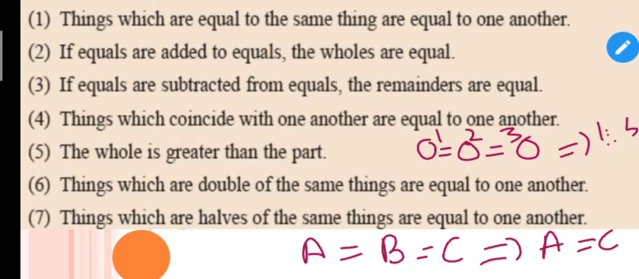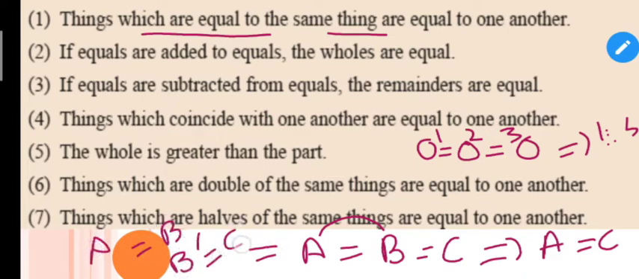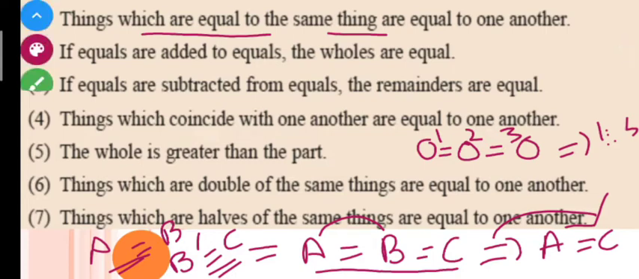So this axiom shows that things which are equal to the same thing are equal to one another. If A is equal to B and B is equal to C, then at last A is also equal to C. What is written? Things which are equal to the same thing are equal to one another. I hope this is clear to you.